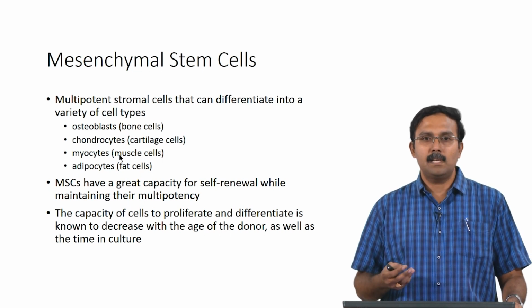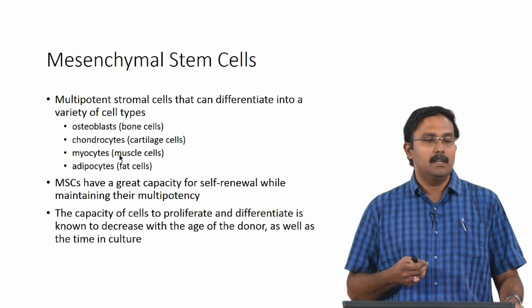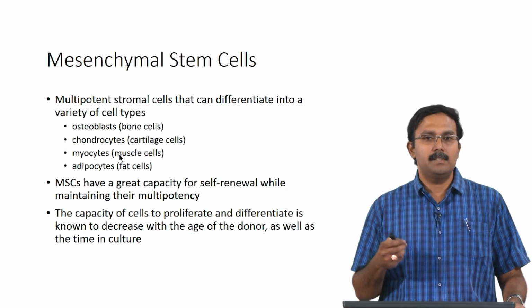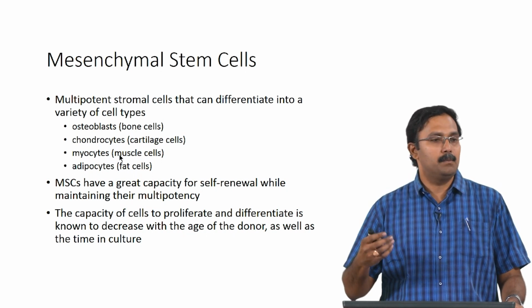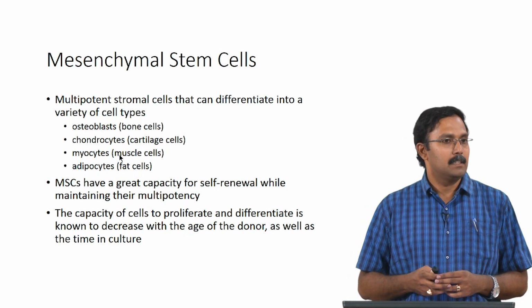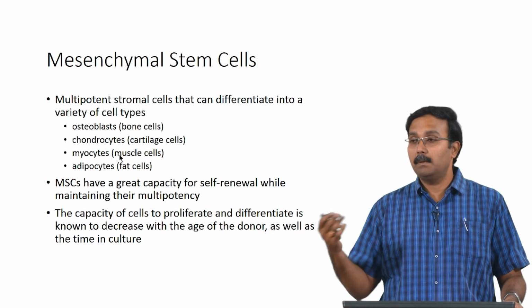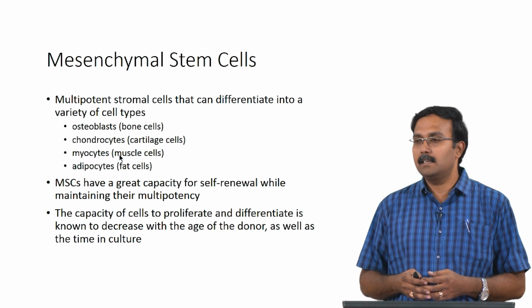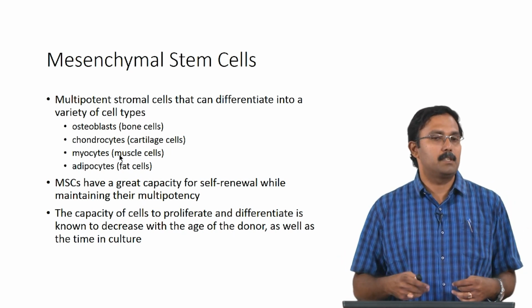So, mesenchymal stem cells have a very good capacity of self renewing while maintaining their multipotency. The capacity of the cells to proliferate and differentiate is known to decrease with the age of the donor as well as the time in culture. So, even if it maintains its stemness, as you have multiple passages, then you would see that the rate of proliferation would be lesser and its ability to differentiate into different cell types comes down.